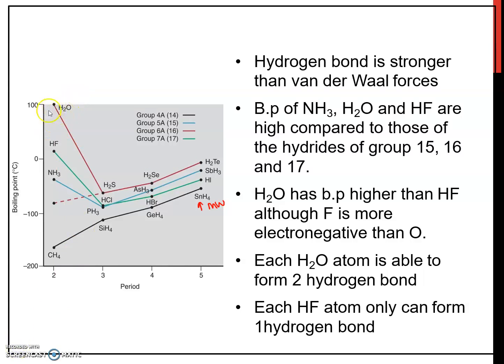H2O has the highest boiling point compared to HF and NH3, because each H2O molecule can form two intermolecular hydrogen bonds. So it can form two hydrogen bonds.